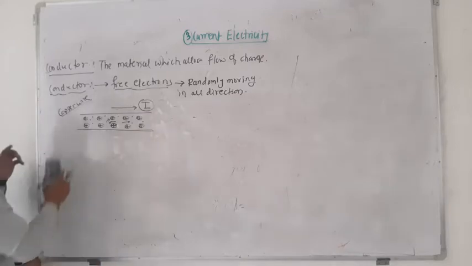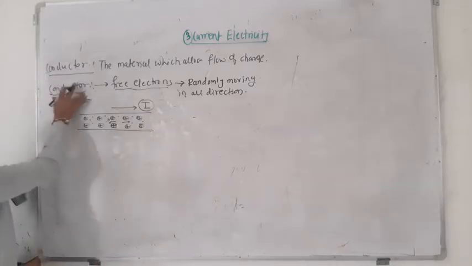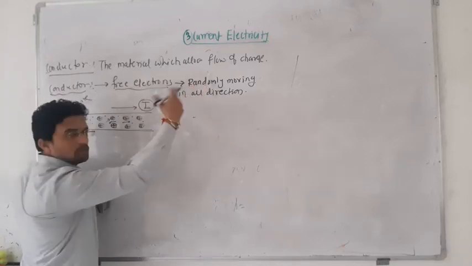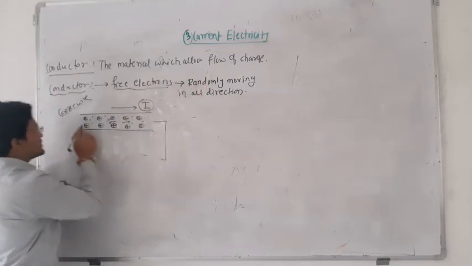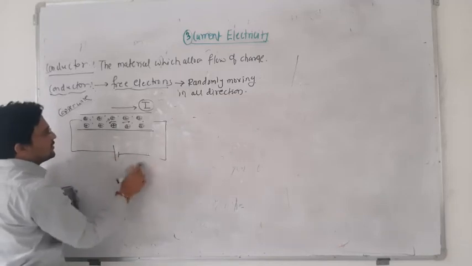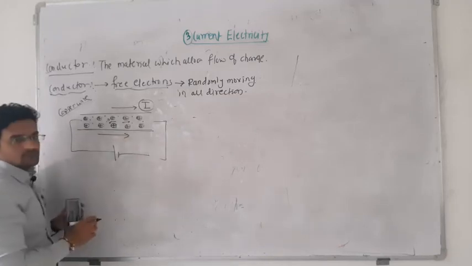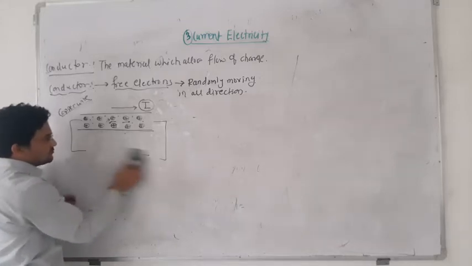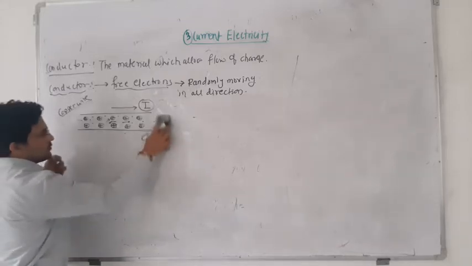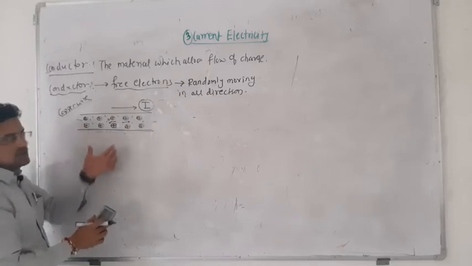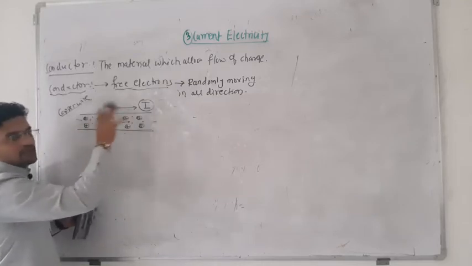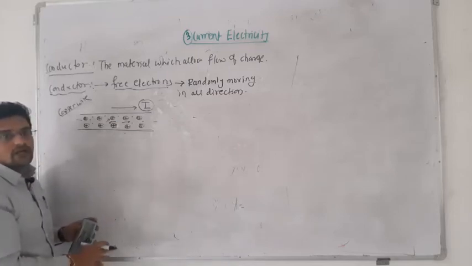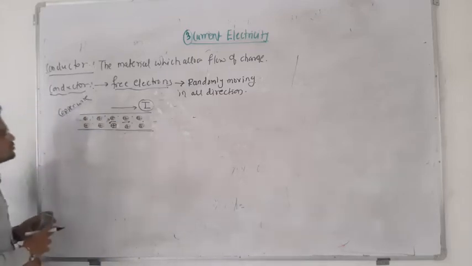So, got the idea. In conductors there are some free electrons which are initially randomly moving, and when you connect this conductor to a cell or battery, they all move in one direction, and that is nothing but the current. If you do not connect this wire to a battery or cell, they will move in all possible directions and cancel out each other's motion. So the net current will be 0 here. This is the basic thing.